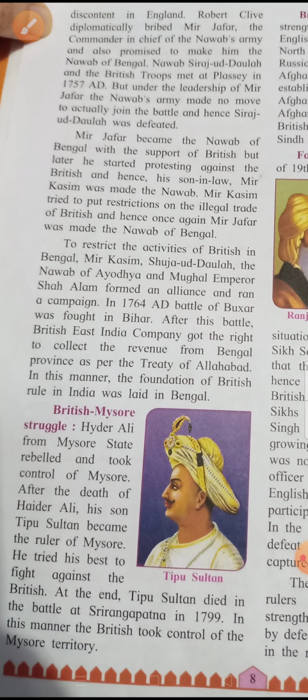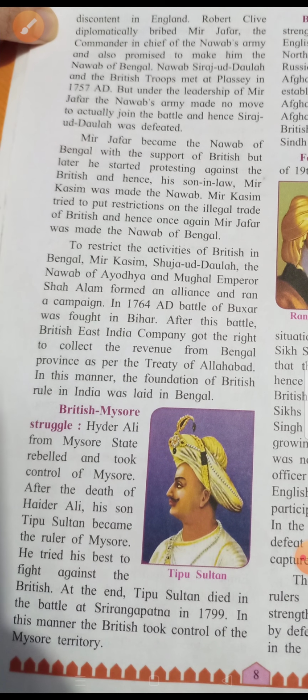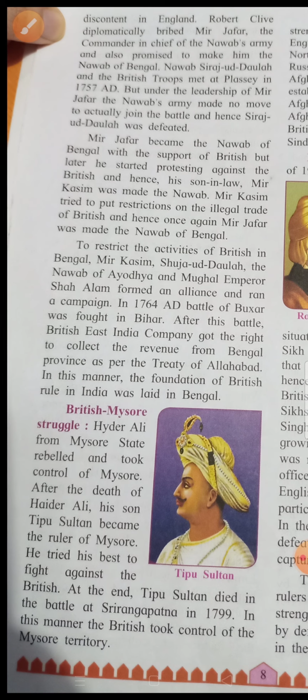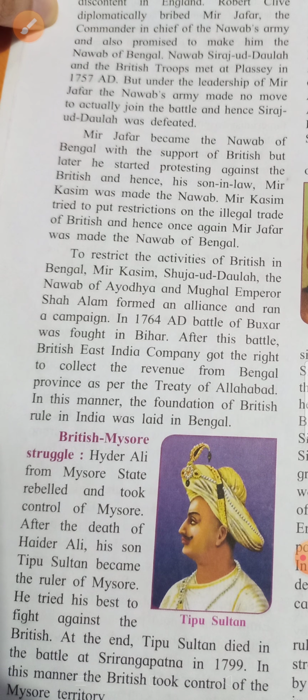Now what happened here? Mir Jafar, as I told you, is a commander-in-chief of Nawab's army. Okay, the British had made him the Nawab of Bengal, right? Because of the support of British, he himself became the Nawab of Bengal. Then he started protesting against British. Now when he became the Nawab of Bengal, he started protesting against British only, and hence his son-in-law Mir Qasim was made the Nawab.